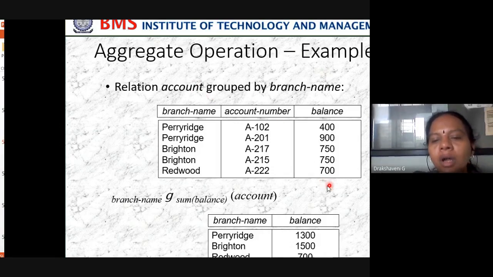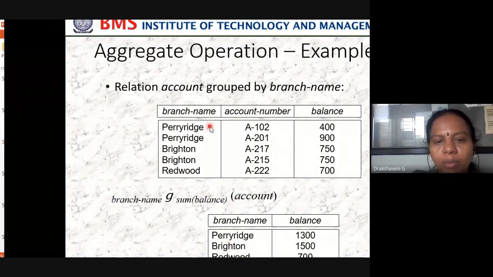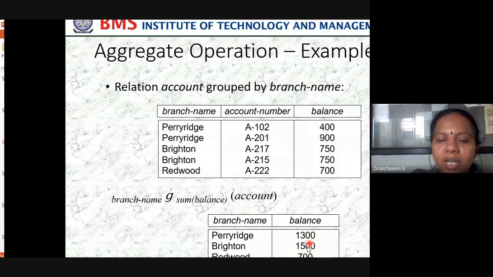Now I want to know what is the total amount available in the bank. So what I'll do is branch name, then sum of balance on account. In the Perryridge branch, these are the two accounts. 900 plus 400 is 1300. Then Brighton, 750. Then Redwood, because there is only one. So what did this give me? The balance in each branch.